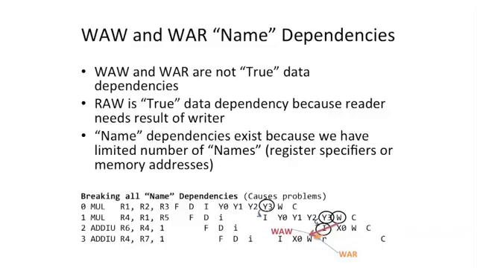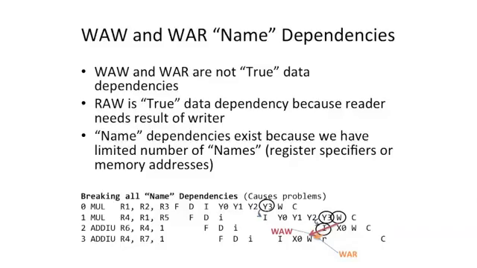So let's look at the write after write dependence. So the first write after write dependence is here. We're writing register 4, and then we write register 4 again. But in an out-of-order processor, if we try to break all these dependencies, we can see that we're actually writing to register 4 here, and then we write register 4 here. And that's like out of order. Whoa, what just happened here? Well, we said we just broke the dependency. We're not going to stall the front of the pipe on this.